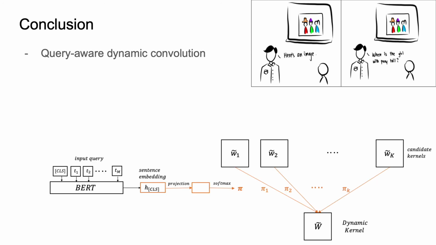To conclude, in this presentation, we introduced a query-aware dynamic convolution architecture for visual grounding. It improves upon the baseline model without following the conventional extract and fuse methods. It also increases inference efficiency and model interpretability. We also analyzed the behavior of dynamic kernels and its impact.